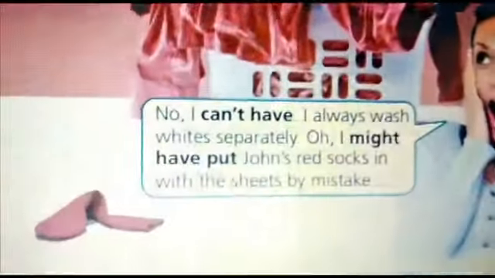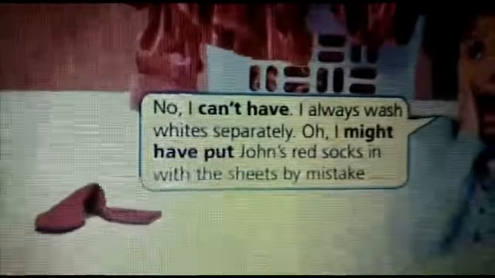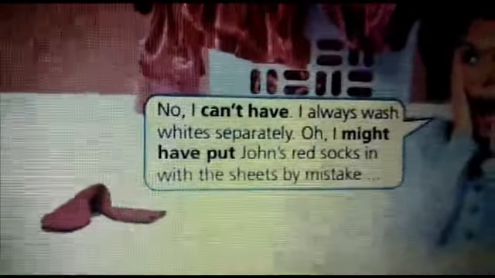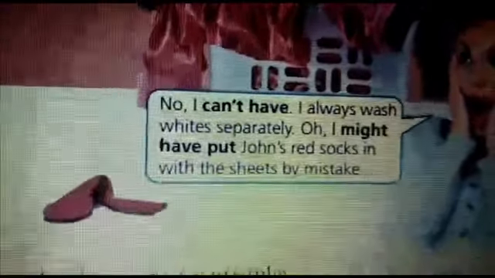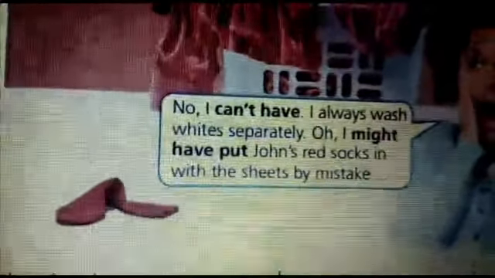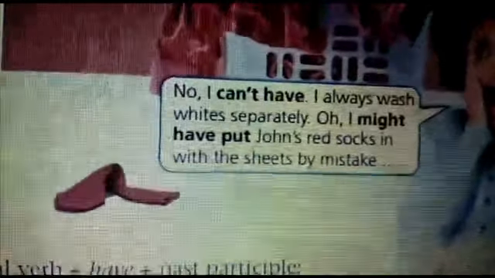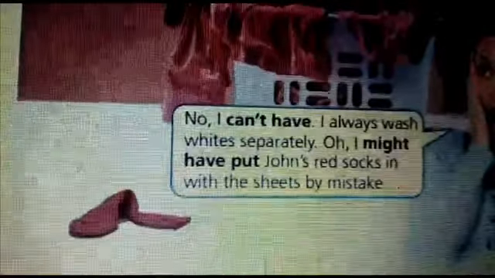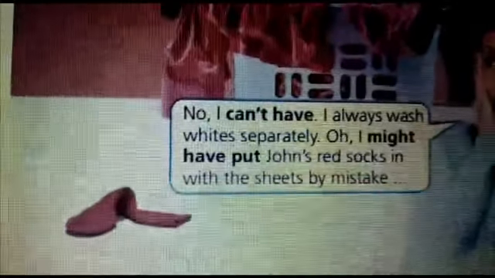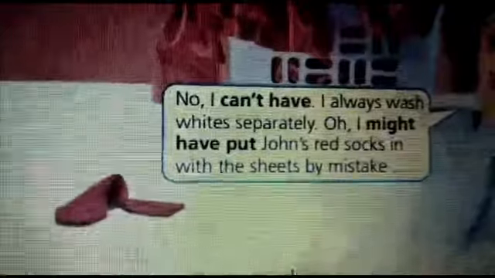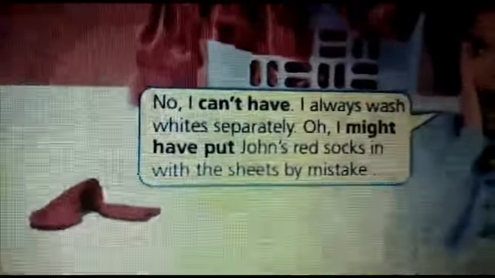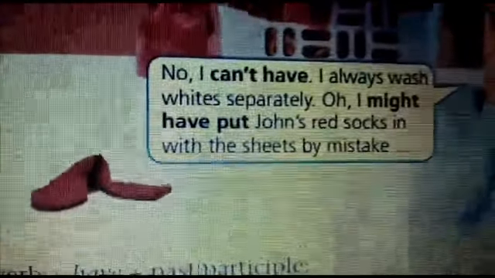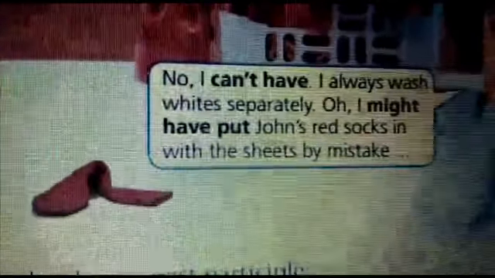So let's read this. No, I can't have. I always wash whites separately. Oh, I might have put John's red socks in with the sheets by mistake. So it sounds here that she put something in by mistake, and then the color of the sheets changed. So she's blaming herself. She's regretting here. Again, the situations happened in the past, but she expresses them now in the present.